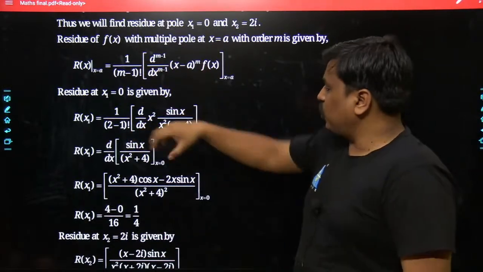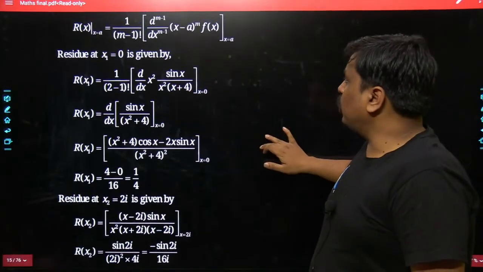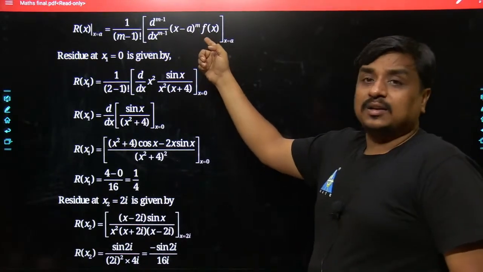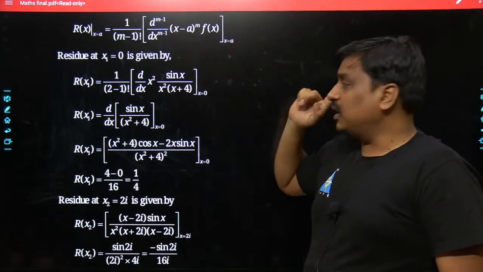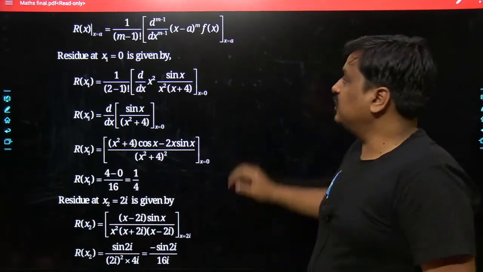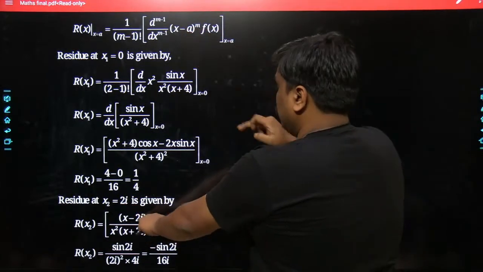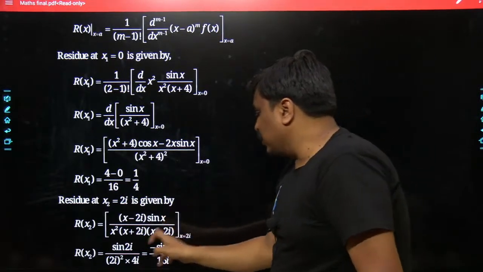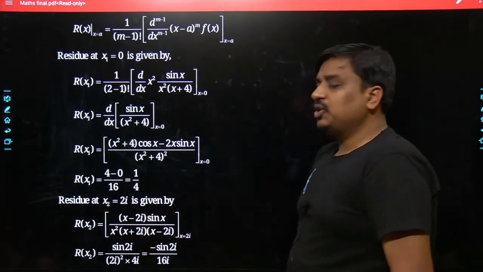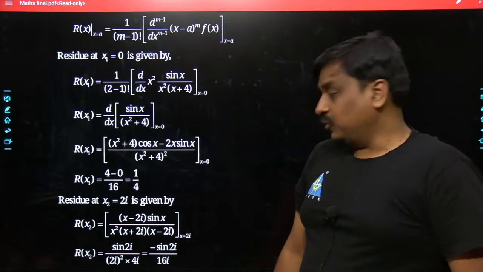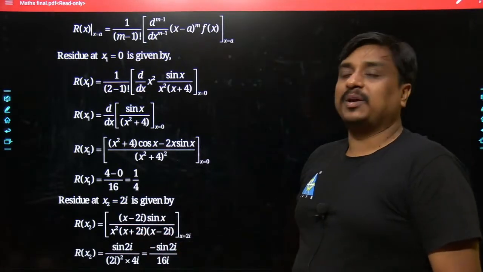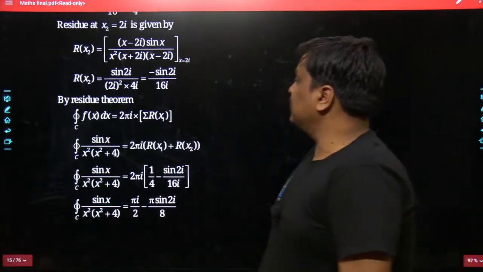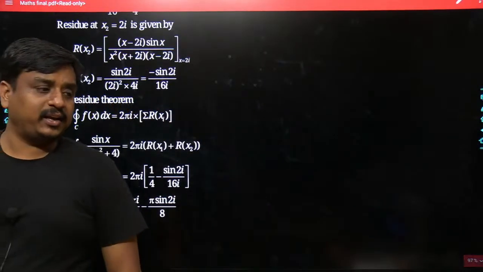Yes, so the same formula would be called back. Only one difference you will be having. What is it? A was 0 earlier, but A would be 2i precisely. So here it becomes x minus 2i, and here you will be calling back your f of x. What was the f of x? The f of x was sine of x divided by x square plus 4, which is nothing but (x plus 2i) into (x minus 2i) in terms of its factors. And now this value has to be precisely calculated at x equals 2i.